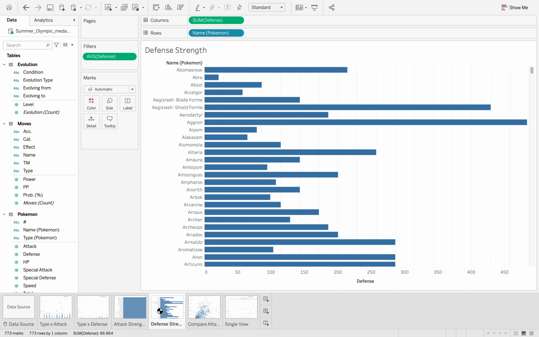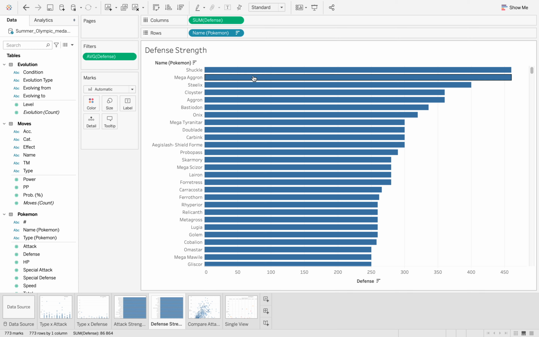And then going to defense, we can also do the same thing and sort descendingly to see which one has the greatest strength. And usually you would want to pick a Pokemon that is mostly average in both strength and attack, so that you know that you have a 50-50 chance of winning a battle. And then we see that this side is Shuckle. Shuckle has a lot of strength and Mega Aggron. They are both kind of tied there. This is what the data set is telling us.